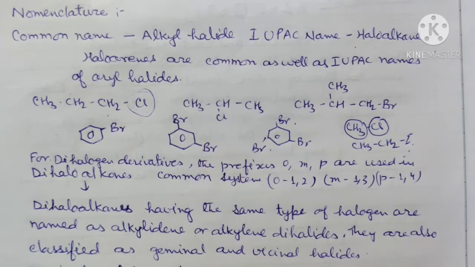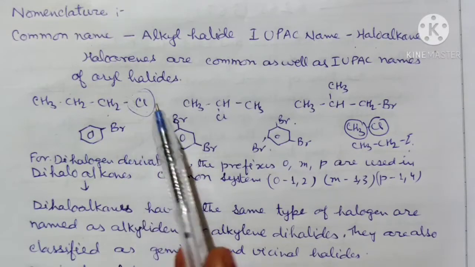That is a simple way of naming carbon compounds. Then, depending upon the halogen atom present in the molecule, a prefix is placed before the name of the parent alkane. The prefixes used for fluorine, chlorine, bromine and iodine are fluoro, chloro, bromo and iodo respectively.